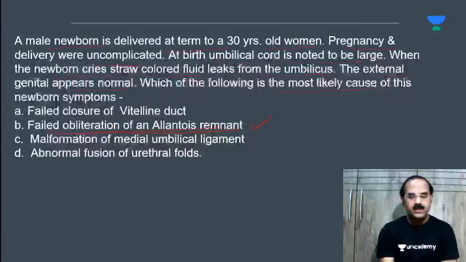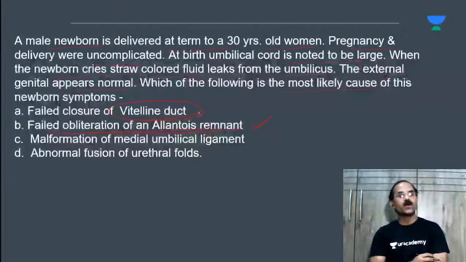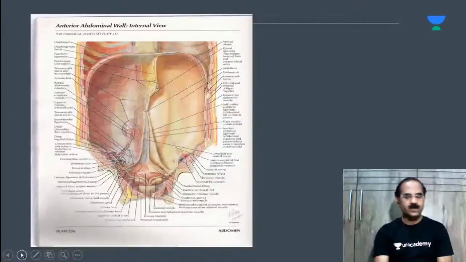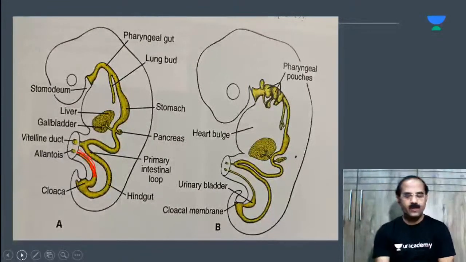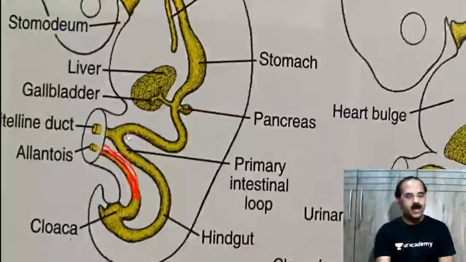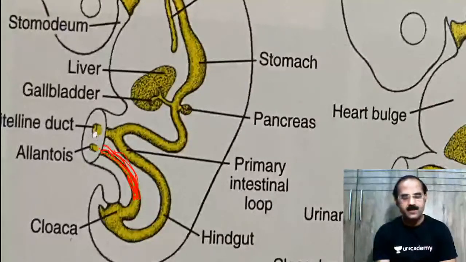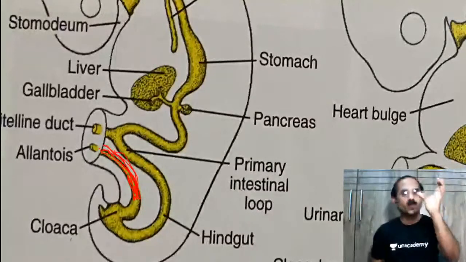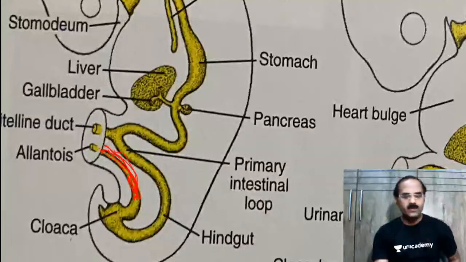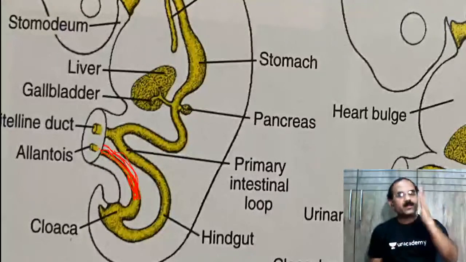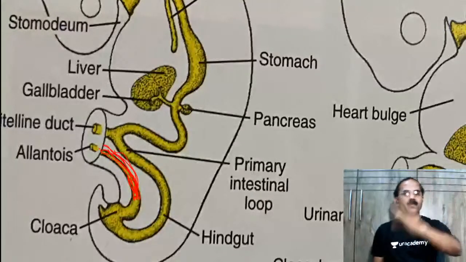Now, what is this vitelline duct? Also known as the vitello-intestinal duct. Look at this. In fetal life, the midgut communicates with the umbilicus through the vitelline duct, or the vitello-intestinal duct. After birth, this gets obliterated. If it persists, there will be a communication from the midgut to the umbilicus.